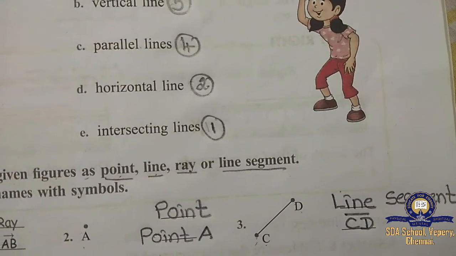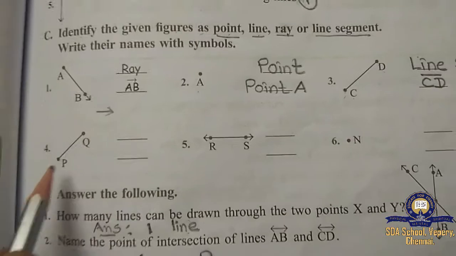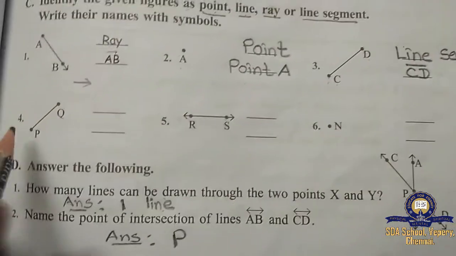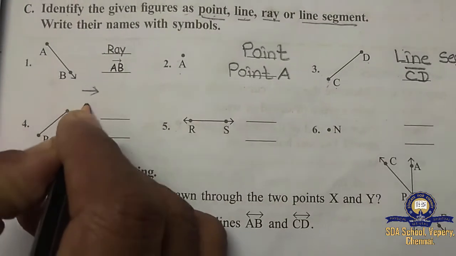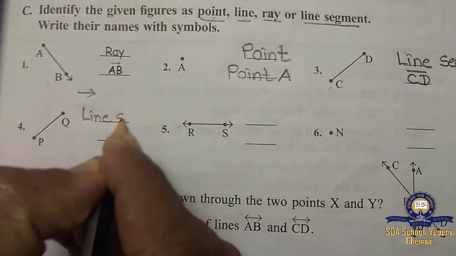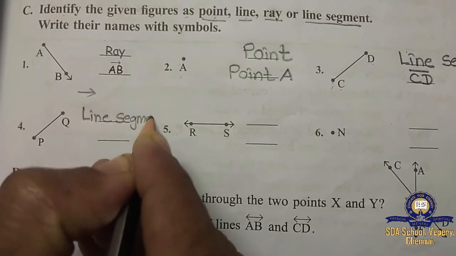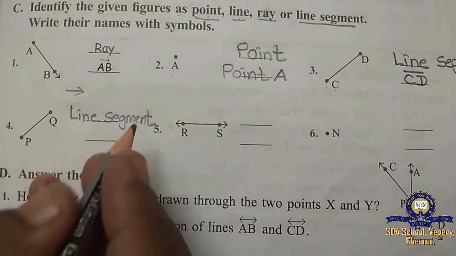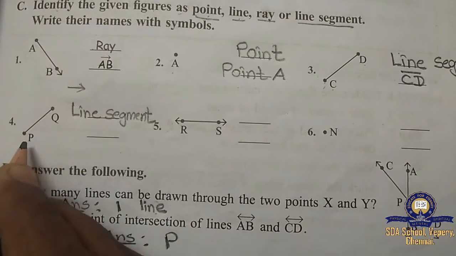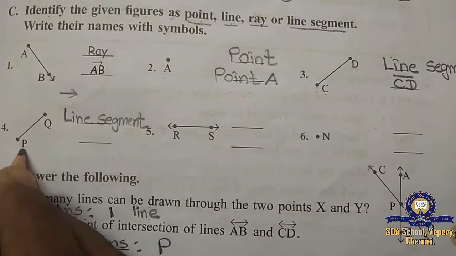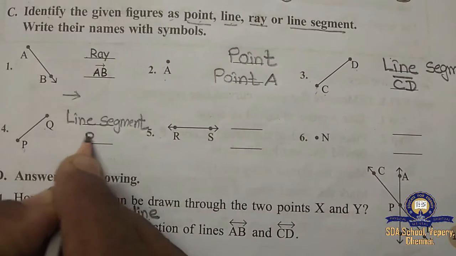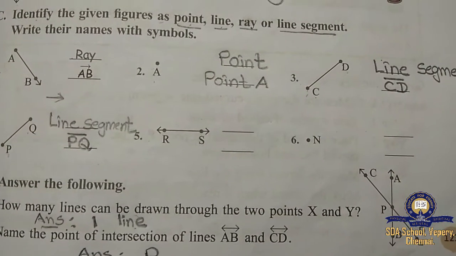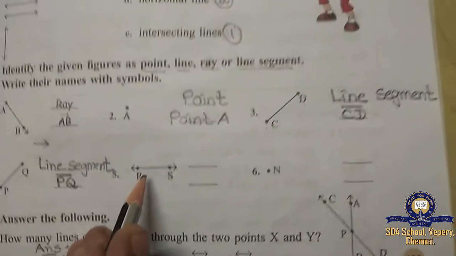So the fourth one is also the same. Okay, children? See here, it is the same as the third one. It's called line segment. It can be measured. Line segment can be measured. It has a definite length. But here, what alphabets have they given? P and Q. So what do you have to write? PQ, and you have to write like this. Understood, children?